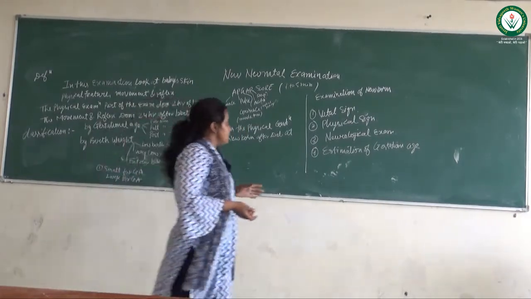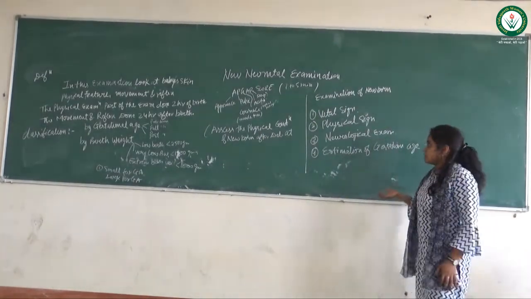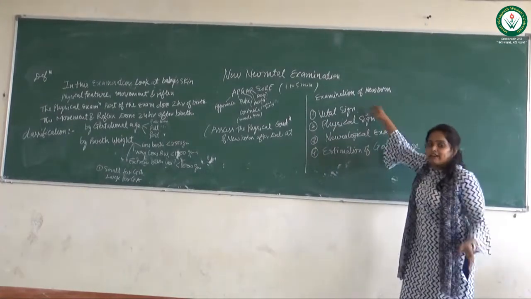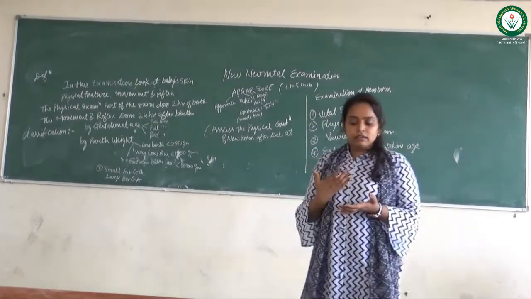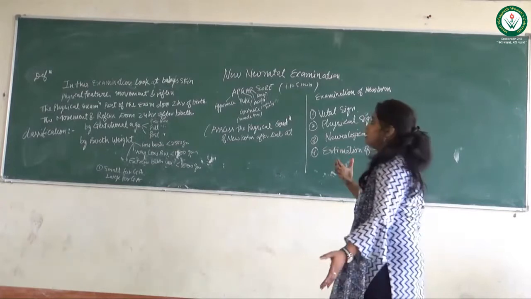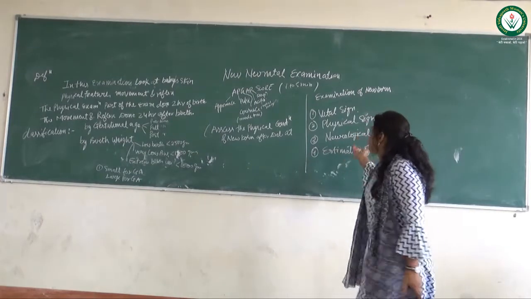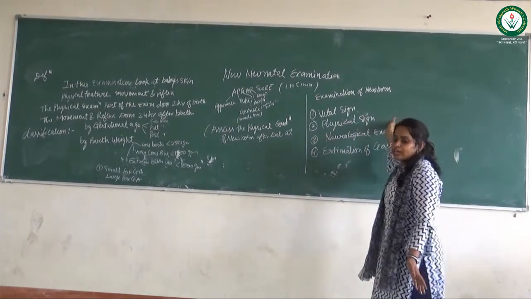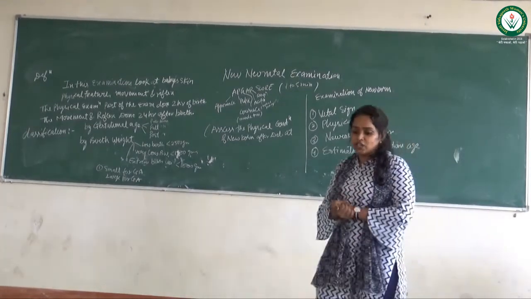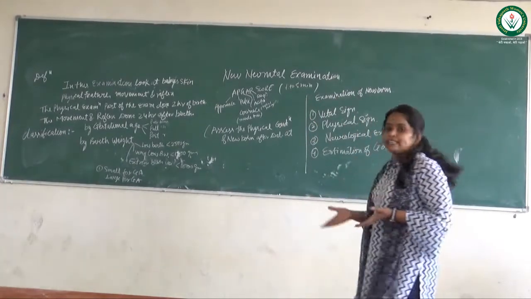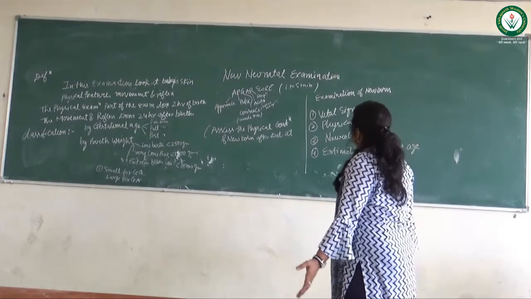Now further we will discuss newborn examinations more. We have to check 4 things. First is vital signs. In vital signs we have to check temperature and many more symptoms like color, dryness. Second is physical examination. Third is neurological examination, and fourth is estimation of gestational age. So when we check vital signs, we have to check temperature, heart rate and respiration.